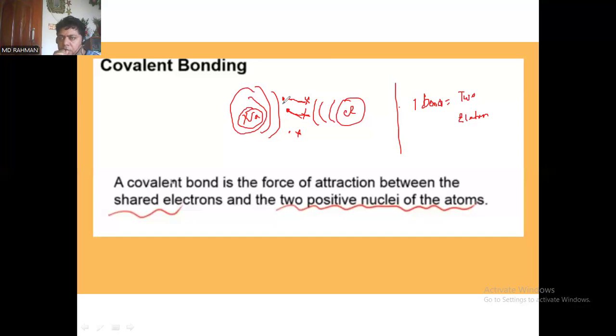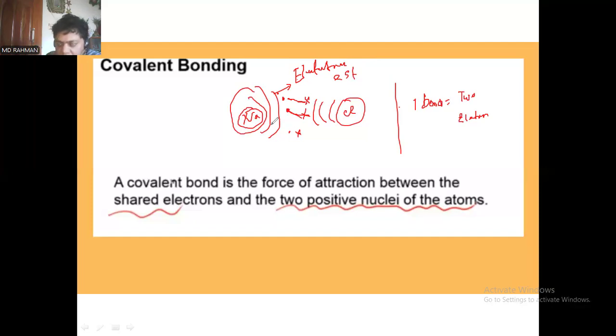So in the case of the covalent bond, one thing you have to keep in mind: in the case of sharing between a positive metal and a non-metal, the bond will be formed. It will be formed in the form of an electrostatic bond, electrostatic force, ESF, right?